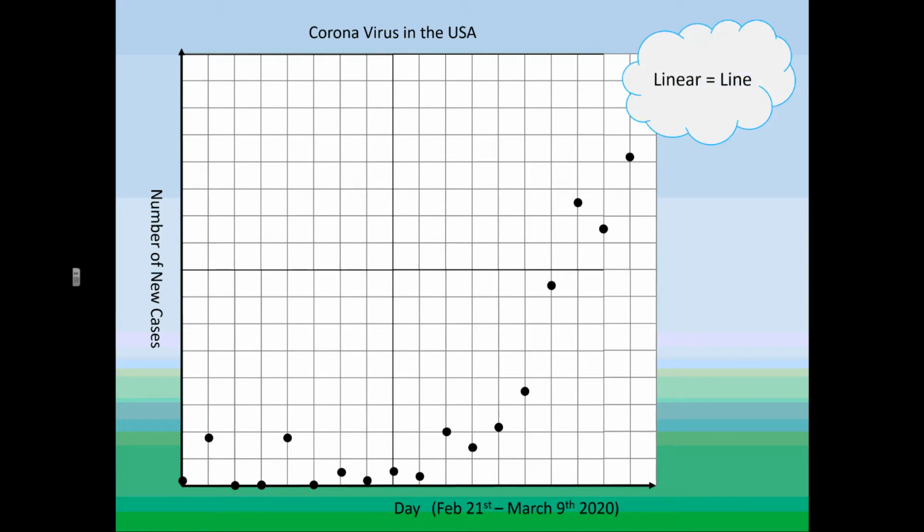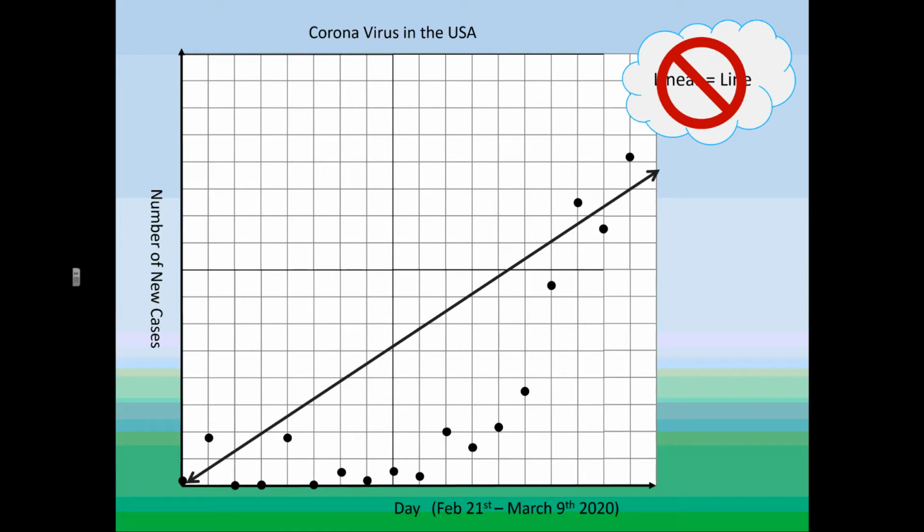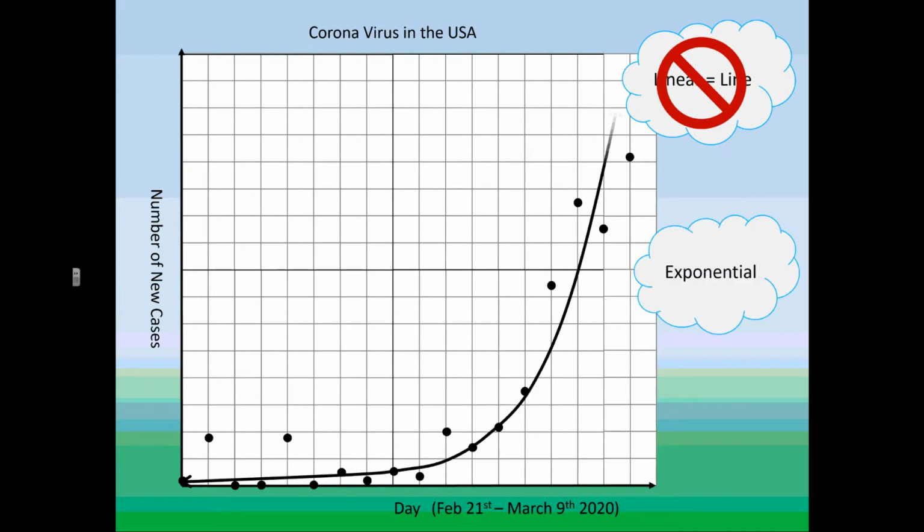Notice, linear means line. So if we try to fit a line graph to this, it doesn't really fit the dots. I mean, it's sort of a moderate, but it doesn't really fit what the dots are telling us. In this case, it's not a linear progression. So what we do is we get rid of the line and we fit something that is actually a better representation of the data. In this case, it's an exponential graph.